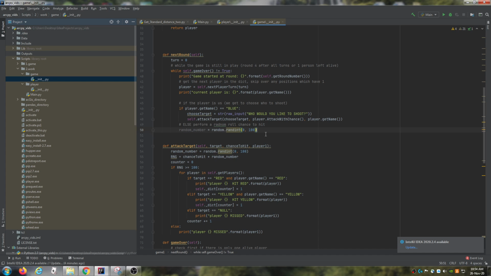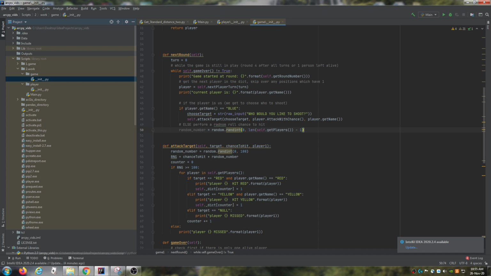So we're going to say random number is equal to randint 0 to the length of the amount of players, self.getPlayers. So if there are 3 players, then it will go from 0 to 2, I think. Yeah, so it'll only get the players which can actually be fired at, other than us.